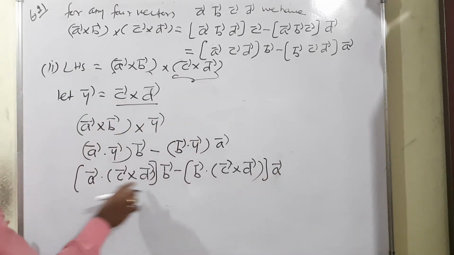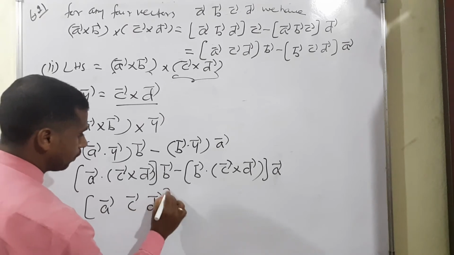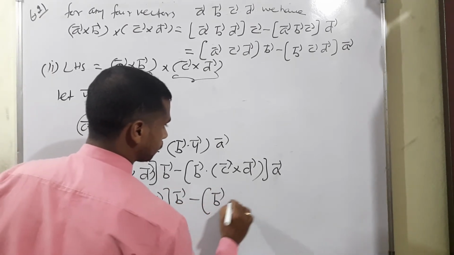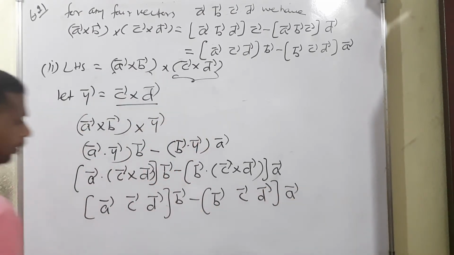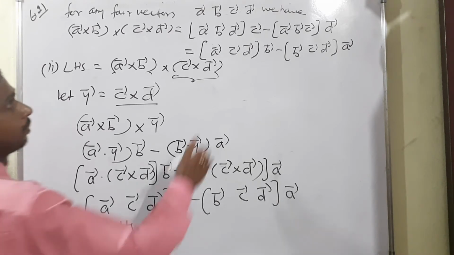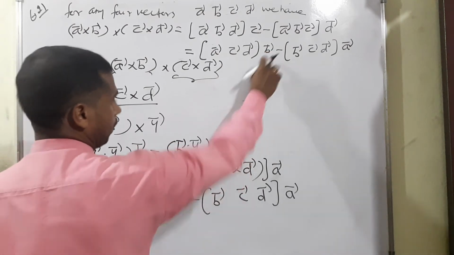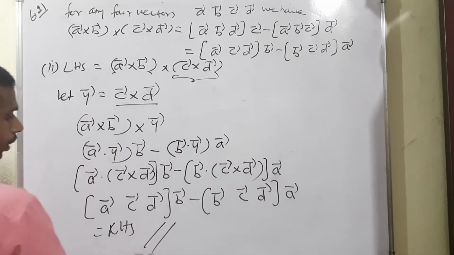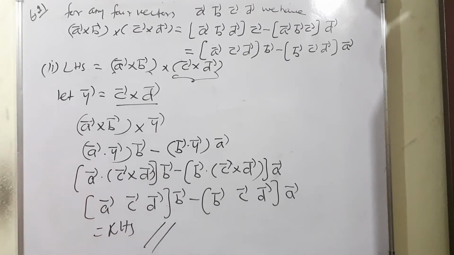Now we can write it as box product of a vector, c vector, d vector into b vector, minus again box product b vector, c vector, d vector into a vector. Now look at there, this is called RHS. Now, for the second term, ACD outside b vector, then minus BCD outside a vector. So hence proved. Okay, I will continue the example 6.2.